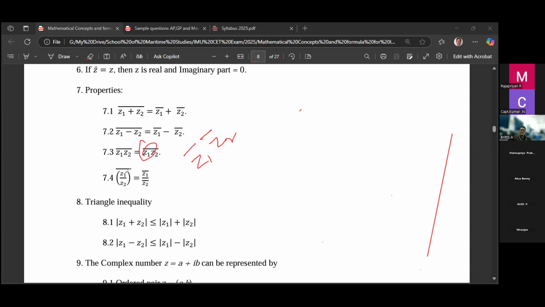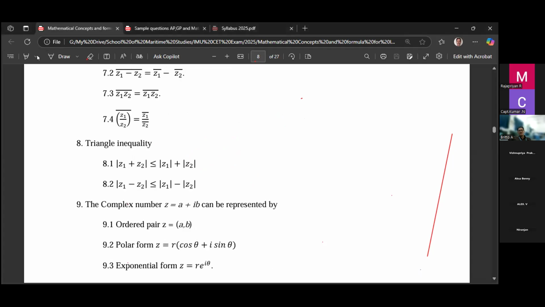So next one, the division. z1 by z2 whole bar. Bar means there is nothing but the conjugate. So suppose you are writing 2 plus i, bar means it is 2 minus i, right? So that's what we are writing. Bar means we are changing the sign of i. Right. So remember these properties of the complex number.